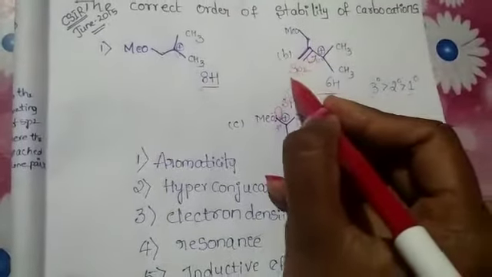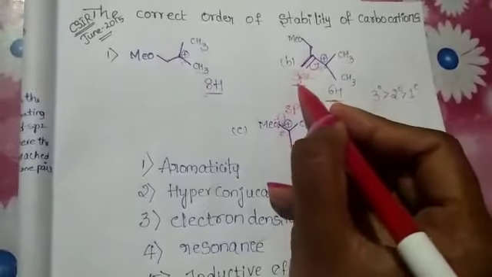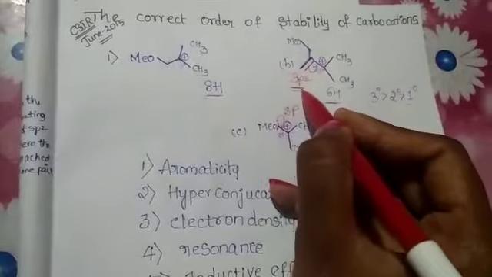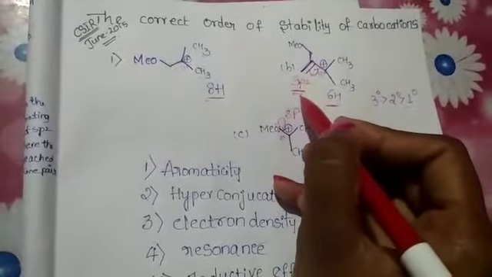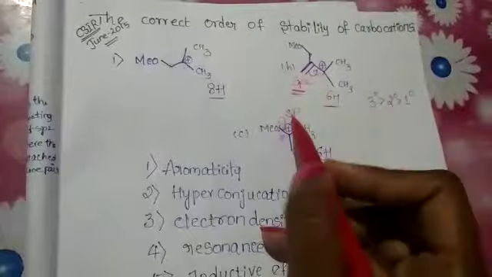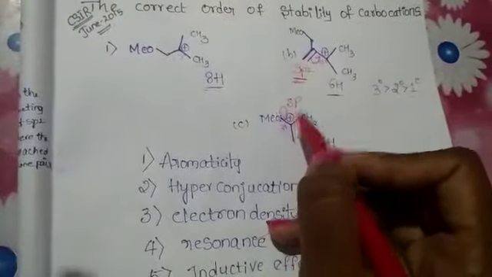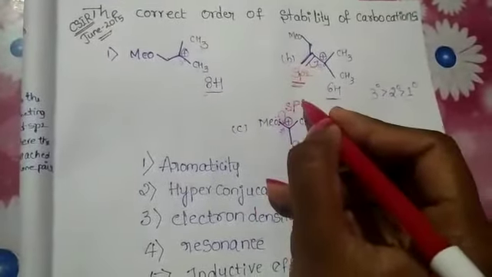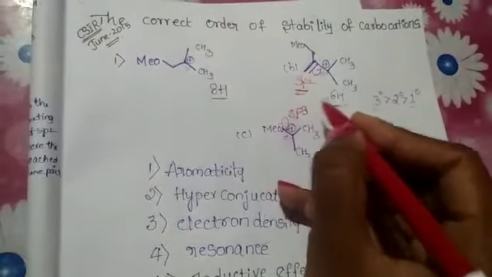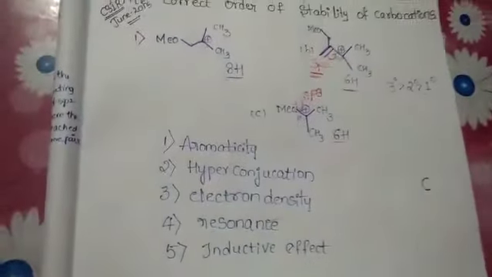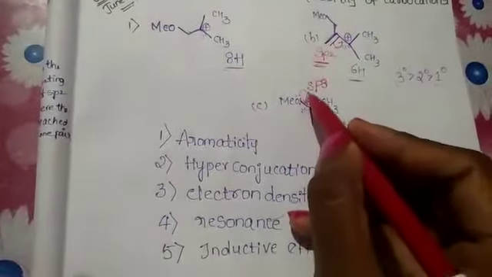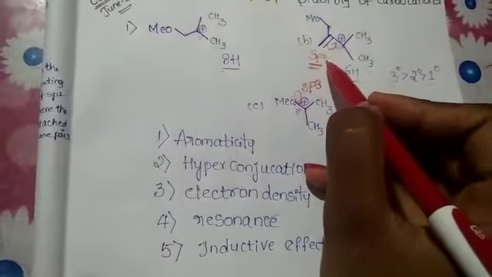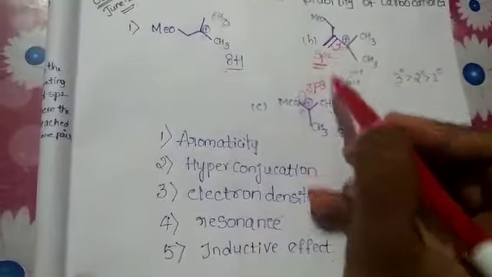According to sp2 carbon, the s character is 33.3%. More electronegativity means less electron density, and less electron density means less resonance compared with sp. This is sp3 character. Here the sp3 lone pairs are readily delocalized compared with sp2 pi electrons.